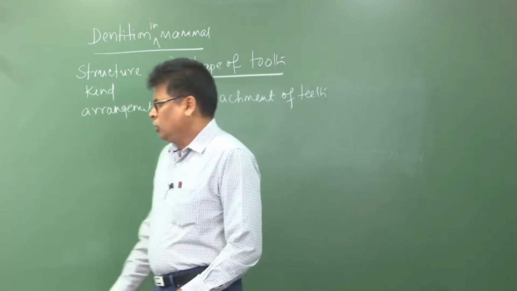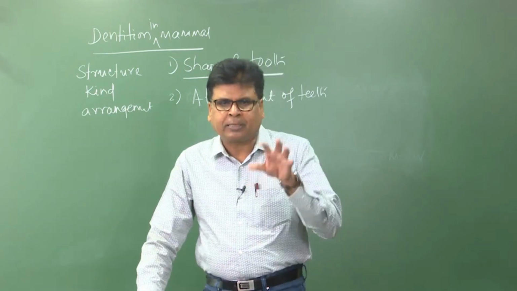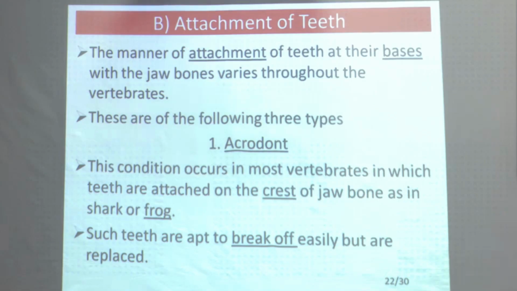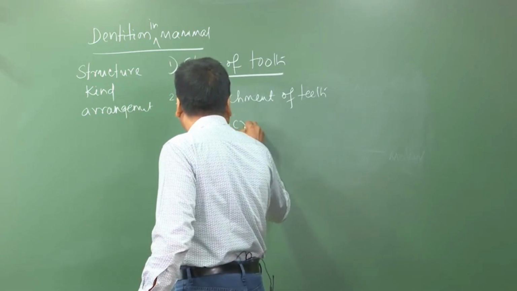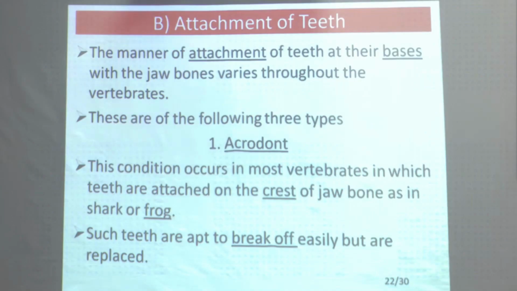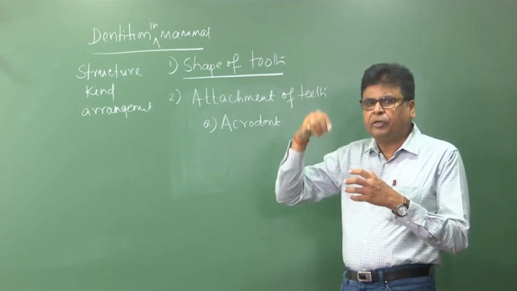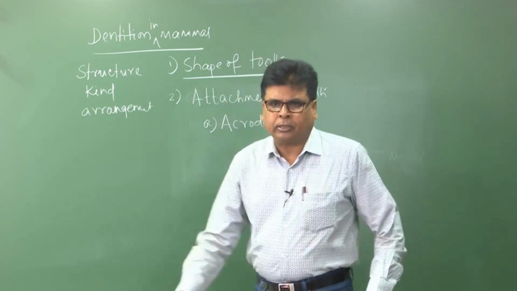The manner of attachment of teeth at their bases with the jawbones varies throughout the vertebrates. That means in different vertebrates they are fitted differently. These are of the following types. The first one is acrodont. I am telling about the fitting of the teeth against the jawbone. So, this is acrodont.